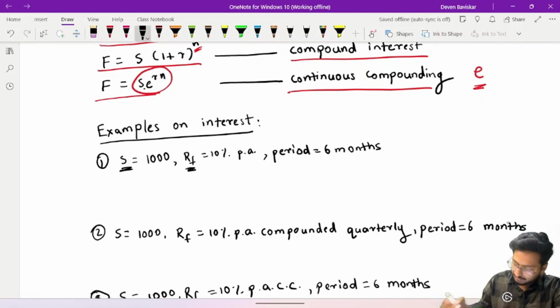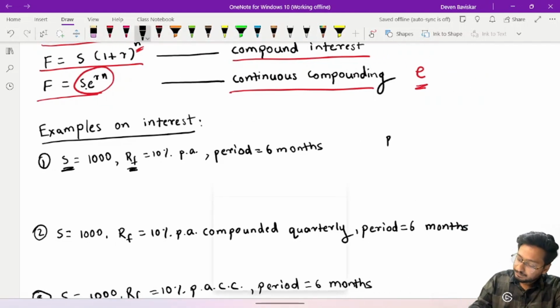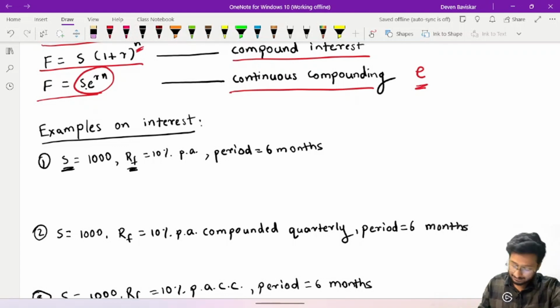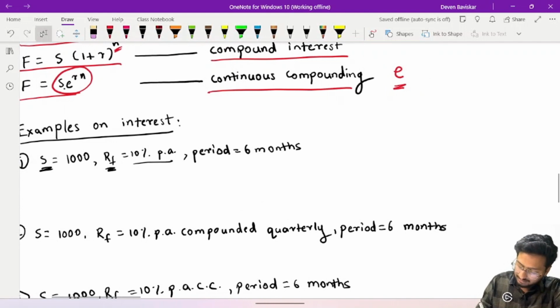Now, there's something I want to tell you. In derivatives, always use the risk-free rate of return for calculating the cost of carry. Risk-free rate of return. Now, it is given as 10% per annum. Period is given as 6 months.